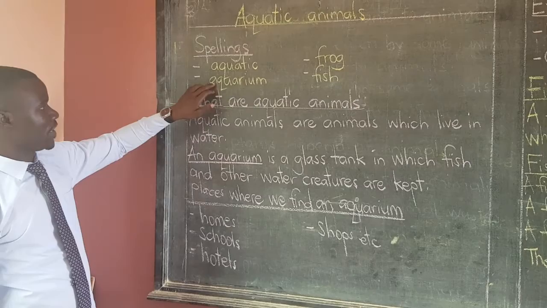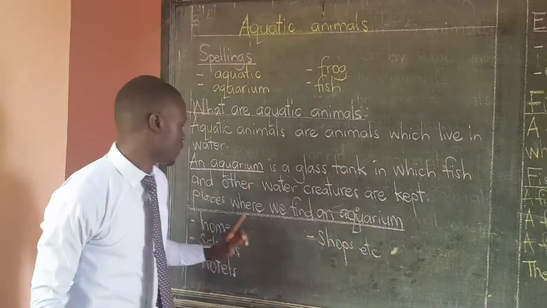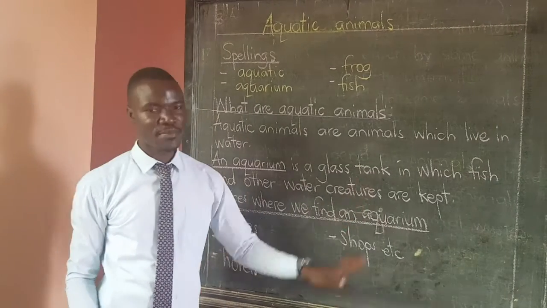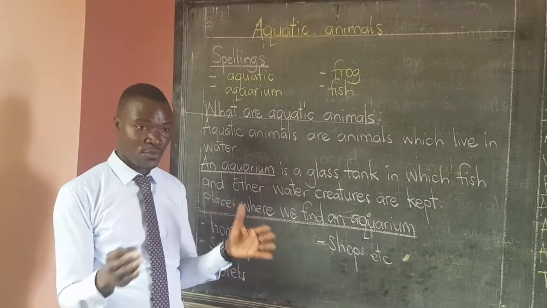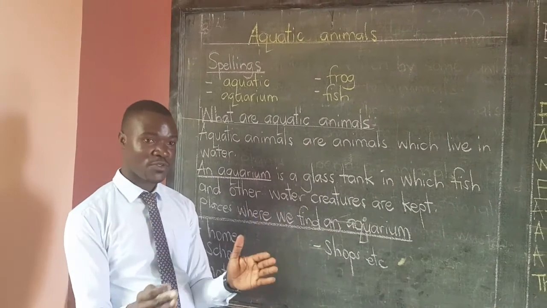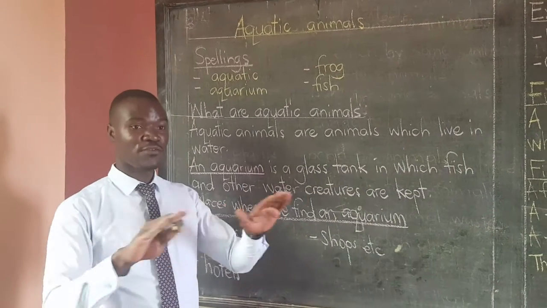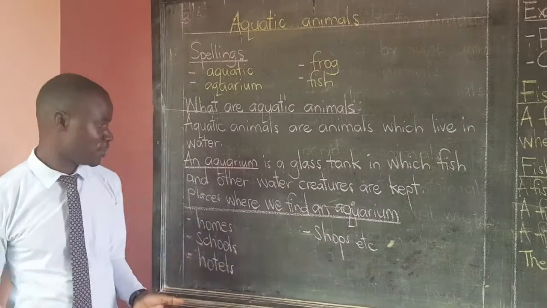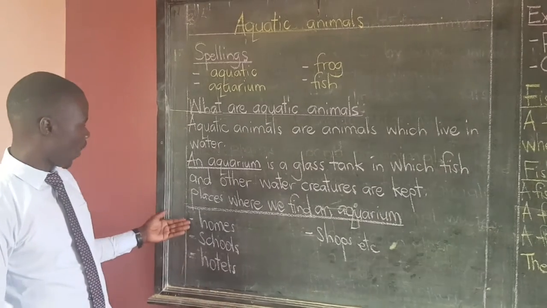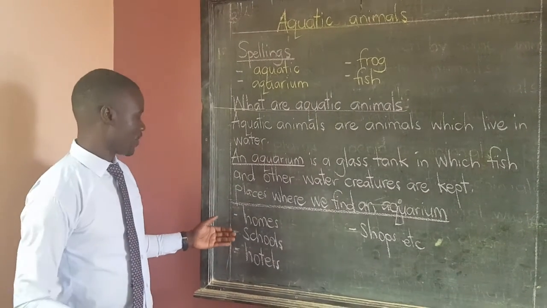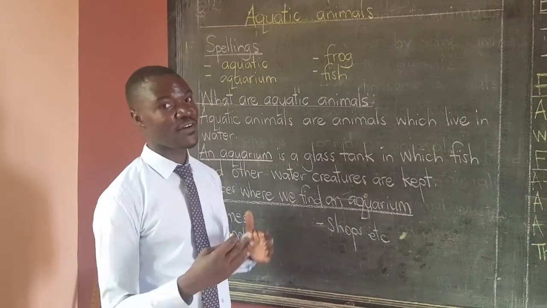An aquarium, this word here. An aquarium is a glass tank in which fish and other water creatures are kept. It can be put in a home. I think I've visited homes, or at your homes they may be having a small glass with one small fish or anything that lives in the water and is just for show or for decoration at your home. Places where we can find an aquarium. Here we have homes, like I've just said earlier. We have schools, hotels, and shops where we can find these.